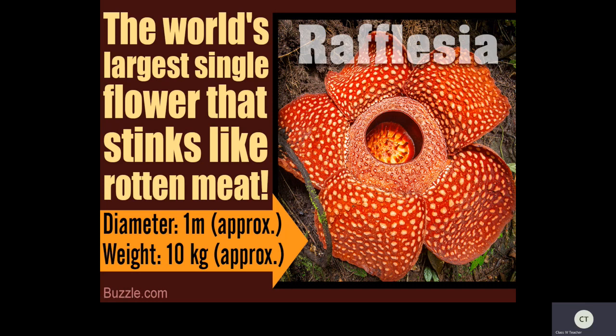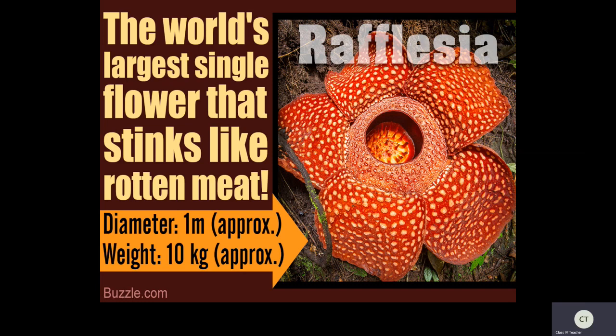And you know one more thing? This flower emits a stink like rotten meat. Up to 2 meters of distance, it can give that dirty smell of rotten meat. The same type of stinky smell this Rafflesia gives.